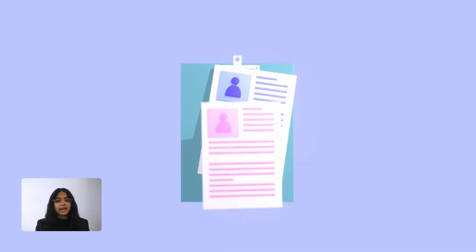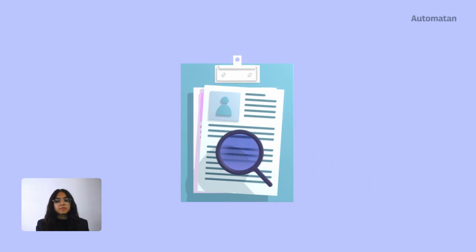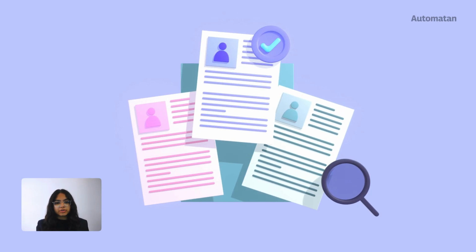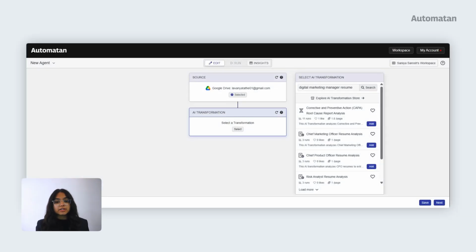A candidate can have the right skills and experience, but success also depends on where they have worked and how they operate. Automaton evaluates whether a candidate's past environments align with the target organization's pace, structure, and operating model.